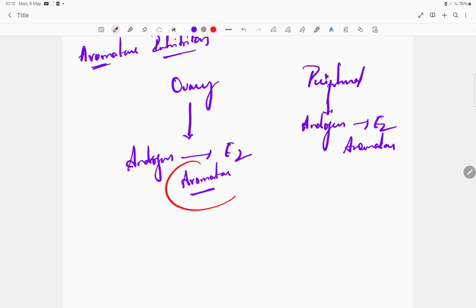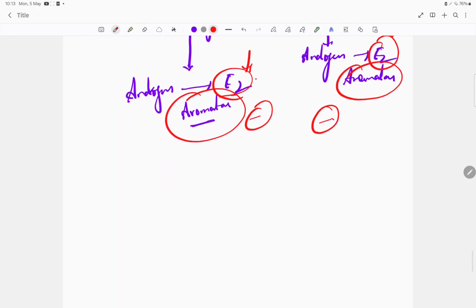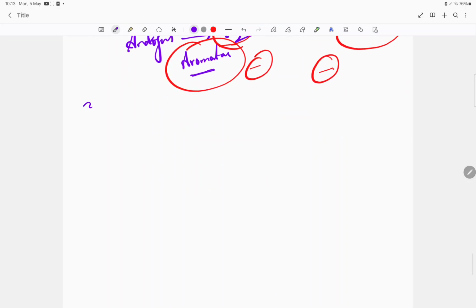Now this aromatase will be inhibited. So aromatase inhibitors will inhibit the estrogen; estrogen will be reduced. Of course, I told you the mechanism of action. It decreases the estrogen.